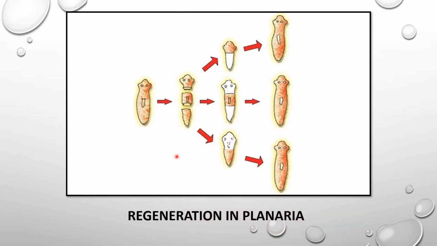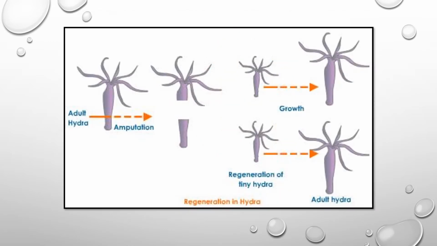The next one is regeneration. It is also one of the features of planaria. Planaria breaks into multiple pieces of their body, and each piece divides and forms a new organism. So that is the mode of formation of new organisms asexually in planaria. Regeneration you can see in Hydra also, where one young Hydra divides and forms two new Hydra. So that is the regeneration process.